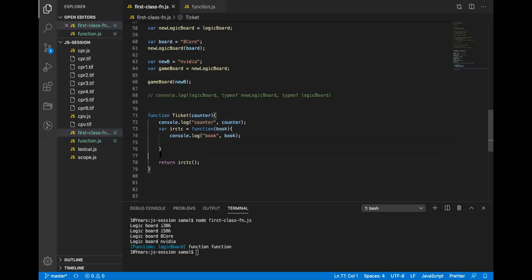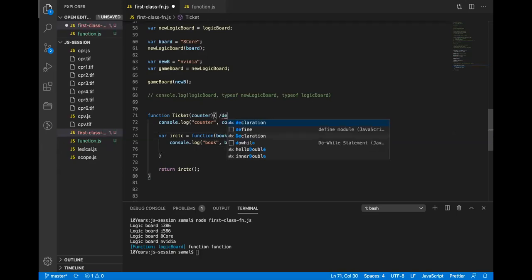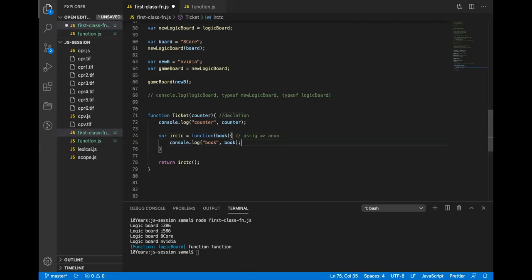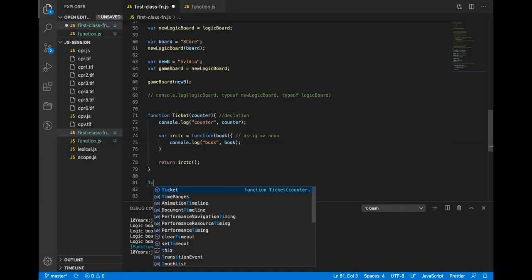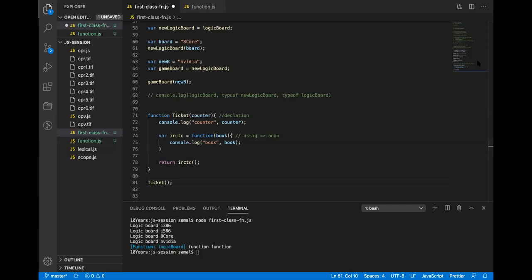All right. So now tell me which one is assignment, which one is declaration, and all the different properties. IRCTC is assignment. Function ticket is declaration. This is an anonymous function, right? So what will happen if I call the ticket function? It will call the IRCTC function and print the output, book.